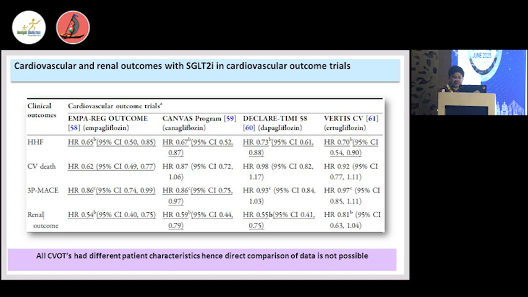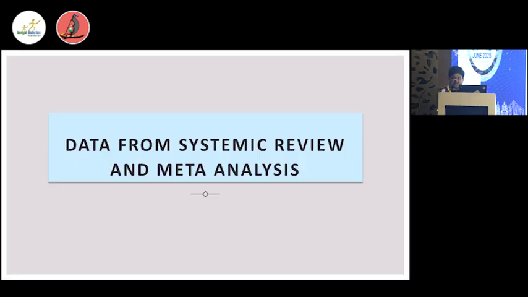DECLARE-TIMI, they are majority showing the beneficial effect on hospitalization for heart failure and the renal outcome, except 3-point MACE and CV death, but this is non-inferior, they are not inferior. And what about CVD-REAL? It is showing non-inferiority in the majority of the arms and showing the beneficial effect only on hospitalization for heart failure.